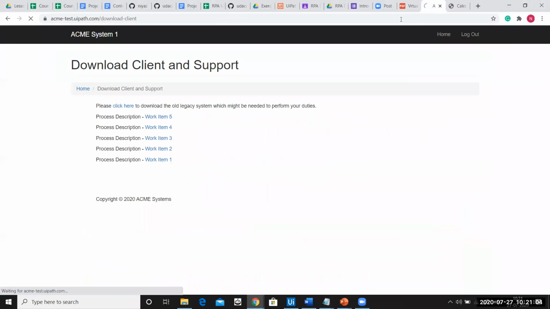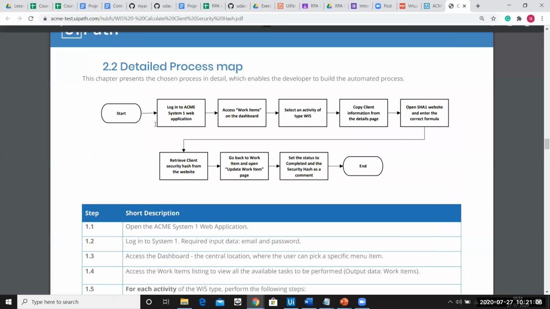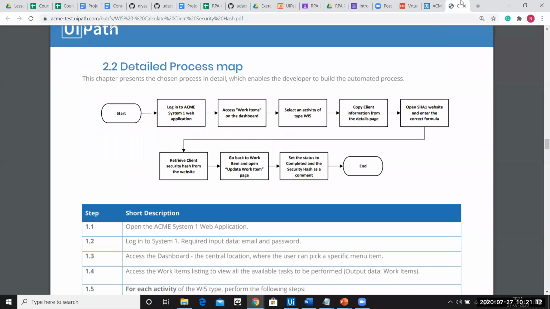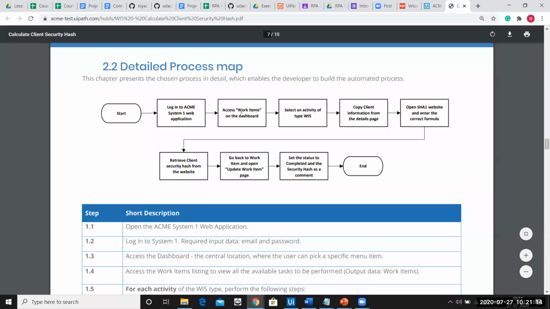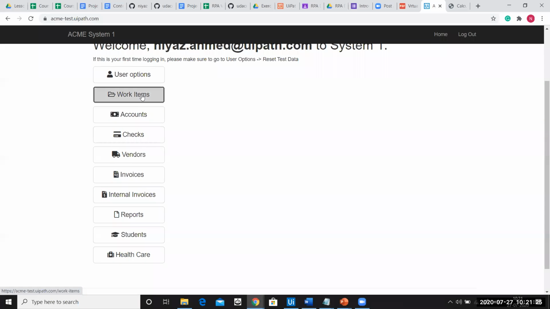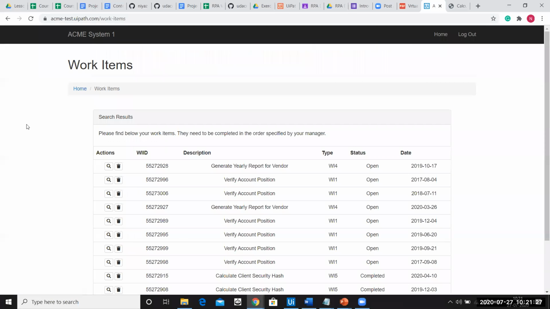The very first part says login into the Acme website, which I've already done. I have logged in into the Acme website. Next it says access work item on the dashboard. So you can see this is the dashboard, and this is the work item here. It says access work item, so I'll click on work item.